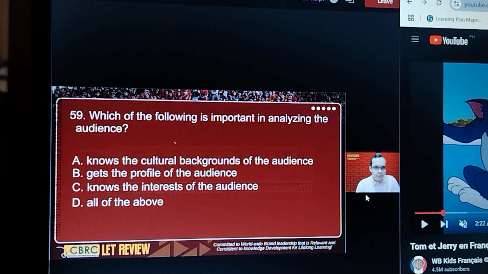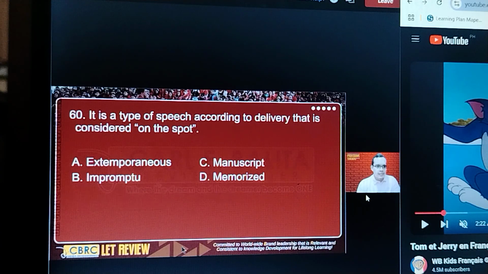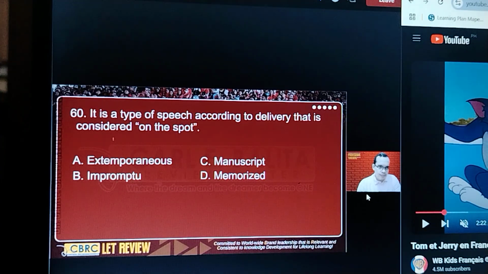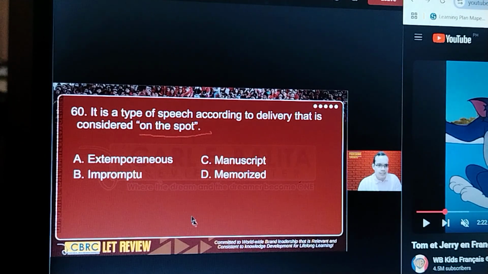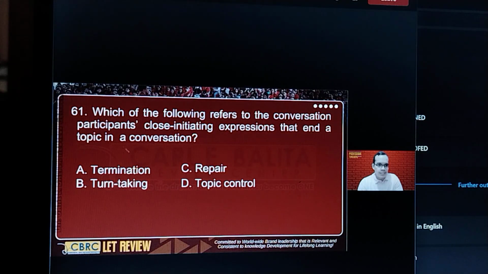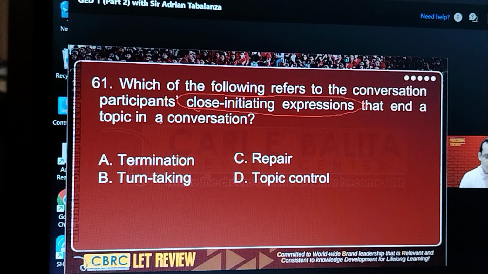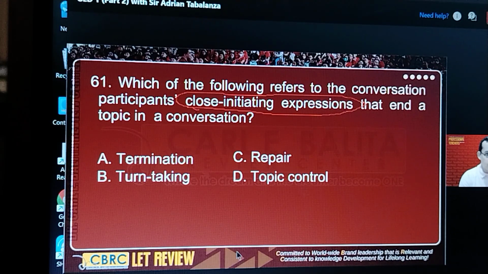9. Analyzing audience. We're talking about analysis. Why do we do it? Because of all of the above. So you gather as much information about your audience so that you can deliver an effective presentation. The correct answer is, you're already ending on the answer. Done. Letter A.